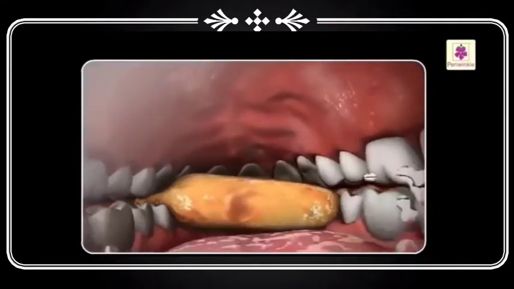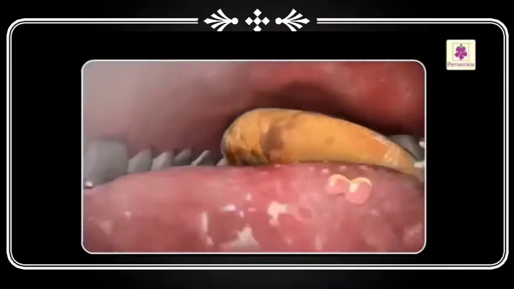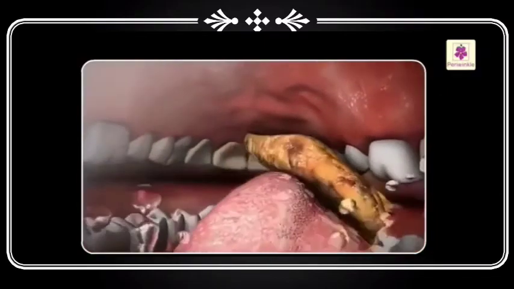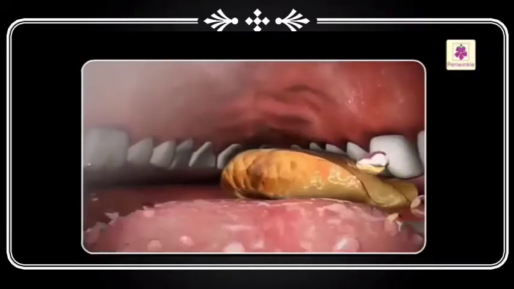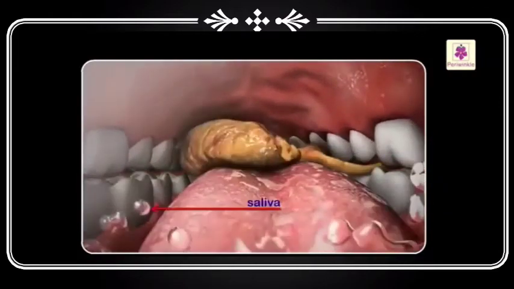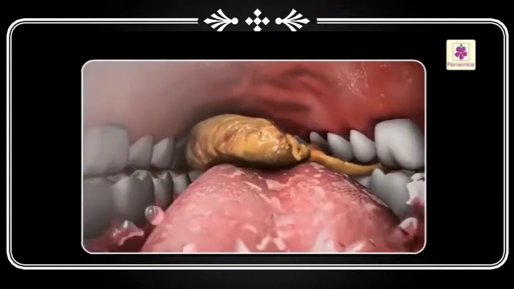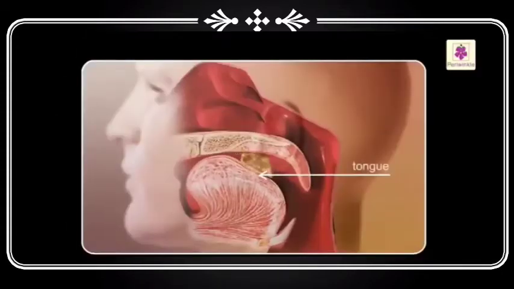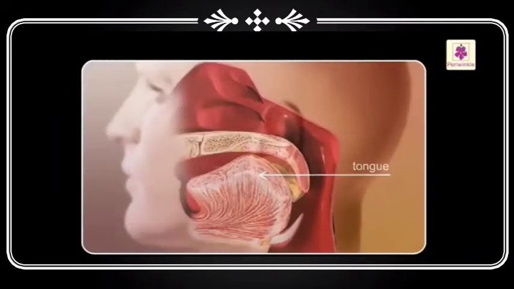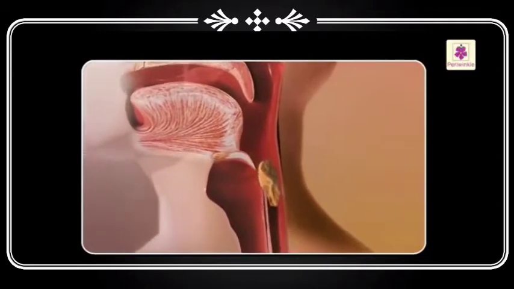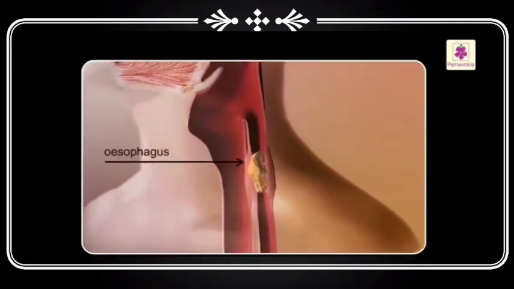The food which we are taking in is chewed into small pieces with the help of our teeth. The food chewed by the teeth gets mixed with saliva, the liquid present in the mouth, and becomes soft. Food chewed in the mouth slowly passes through the food pipe and reaches the stomach.